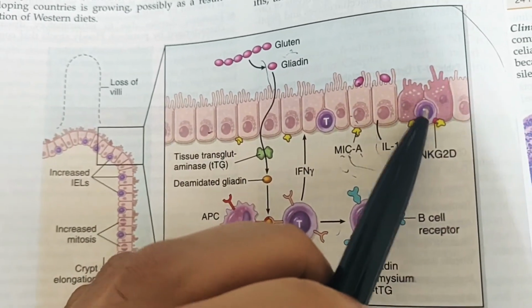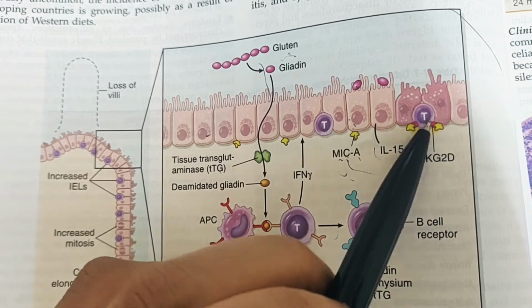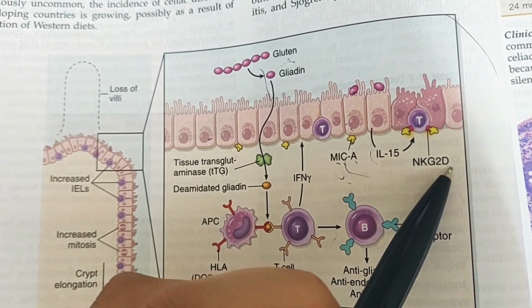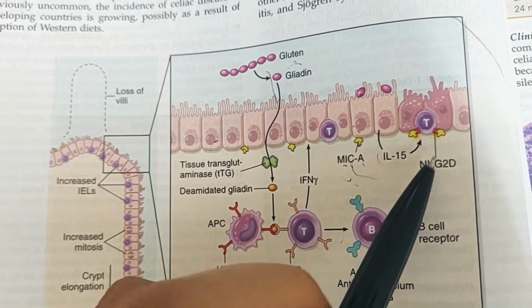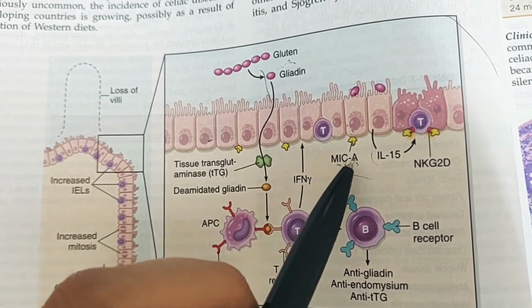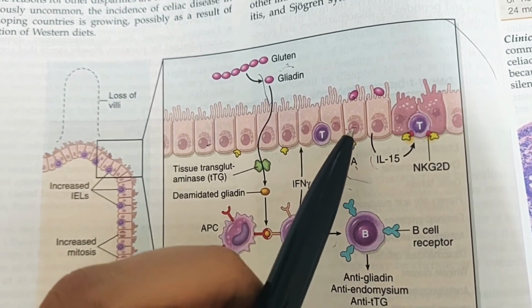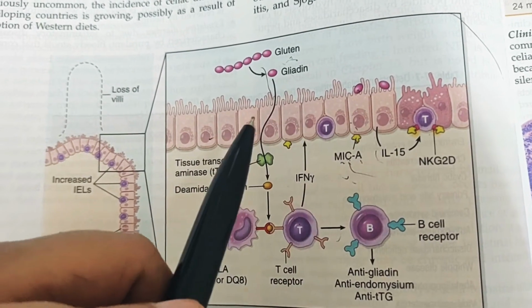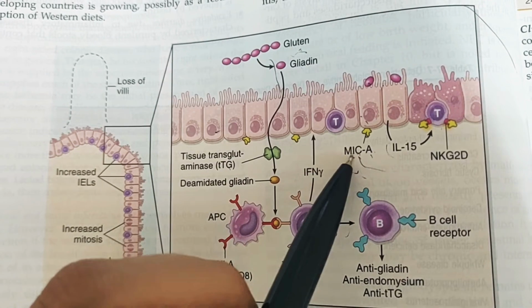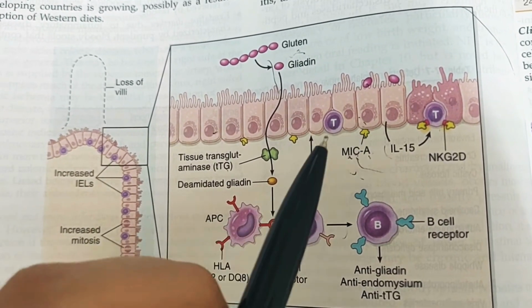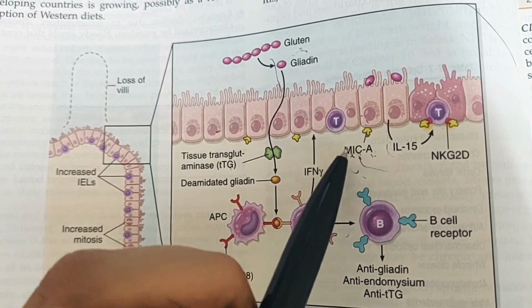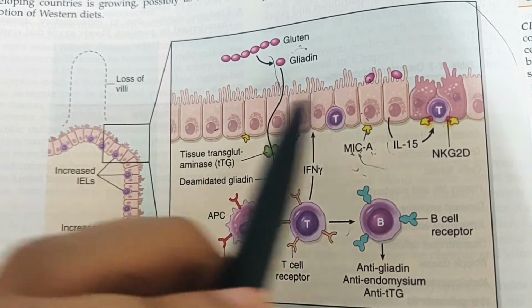Whenever these T lymphocytes get activated, they show a marker called NKG2D, that is a natural killer marker, and it also has a receptor for MICA. Normally in the intestinal epithelium we see these MICA ligands whenever the intestinal cells get stressed or induced. So MICA ligands are shown on the epithelium.